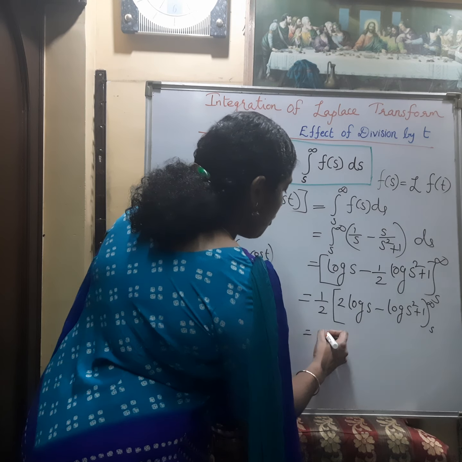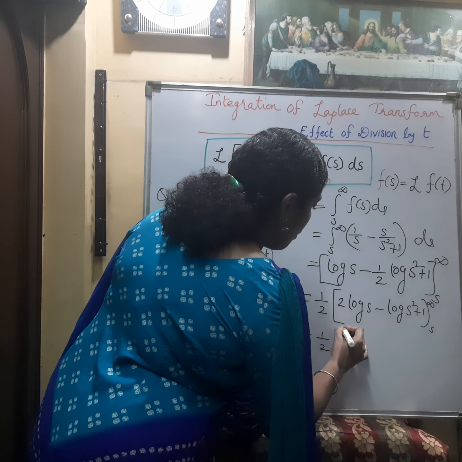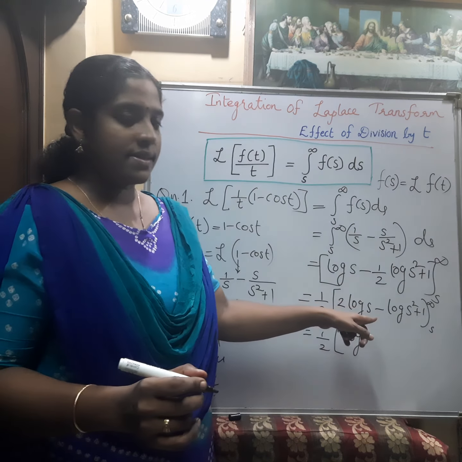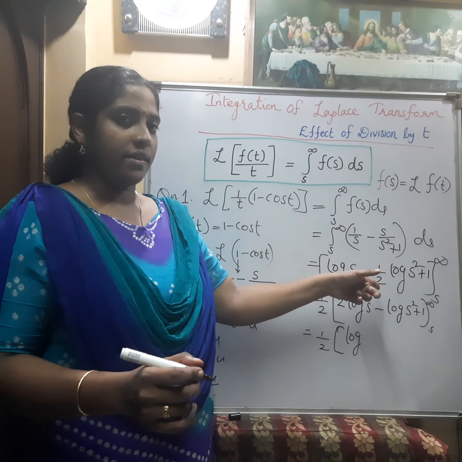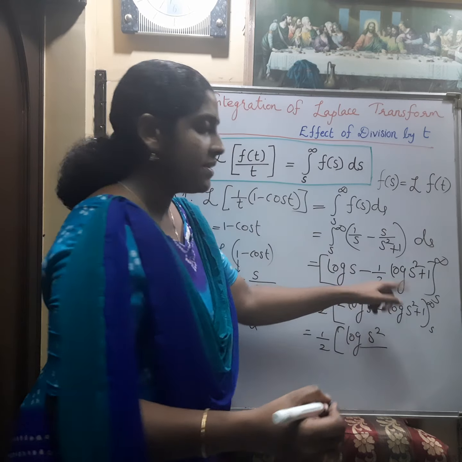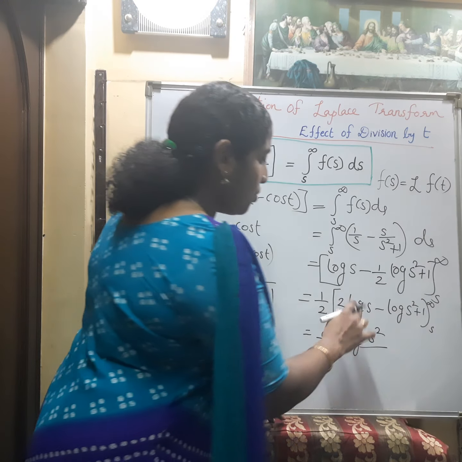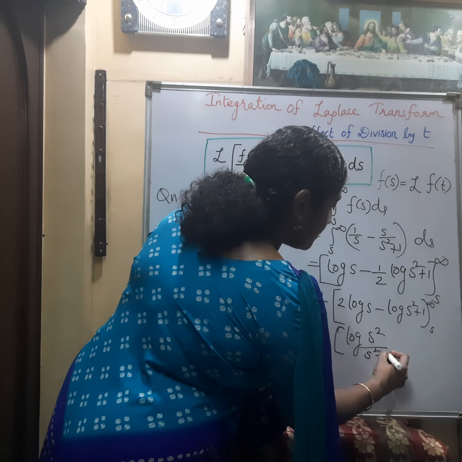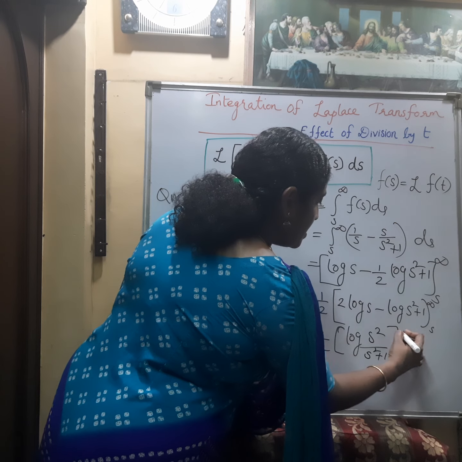Now that is 1 by 2 times, 2 log s is log s square. Since log a minus log b is log a by b, we get log of s square by s square plus 1 between the limits s to infinity.